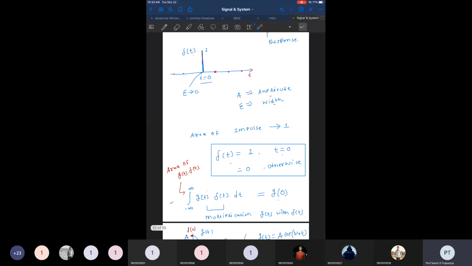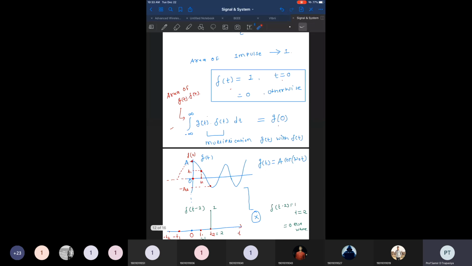Another very interesting property of the unit impulse signal is that if we have any function g of t, and we take the integration, which means we are taking the area, of g of t and delta of t, then it gives the value of that signal where the impulse is present.